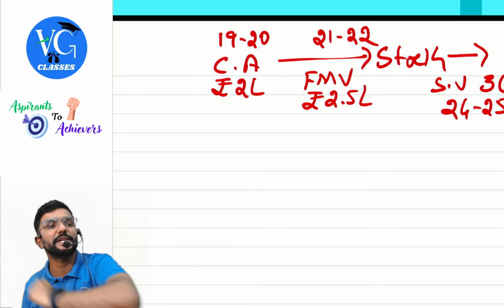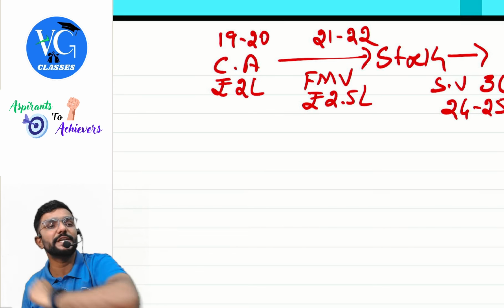Full value of sale consideration would be what? FMV of the asset on the date of conversion. How much is that? 2.5 lakh. From that, what was the cost of the asset? Reduce it. Cost of acquisition. Okay, and if it is a long-term asset, you can claim indexation also. Hope you guys are getting it. Clear? So whatever capital gains you get, whether short-term or long-term, along with PGBP income, will be taxable in which year? 24-25. That is the year in which the stock is sold.